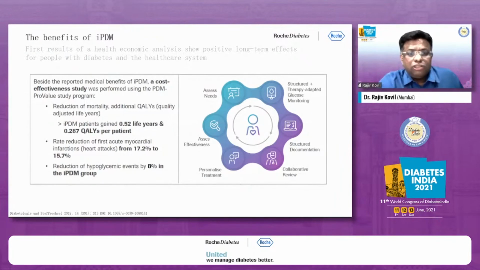There's a rate reduction of first acute myocardial infarction, reduction of hypoglycemic events by 8% in the IPDM group. And in patients whose baseline HbA1c was more than 9%, there was a 1.3% reduction in HbA1c. So just by integrating their data, analyzing the data, and having a better physician-patient relationship, you are able to give better benefits to our patients.